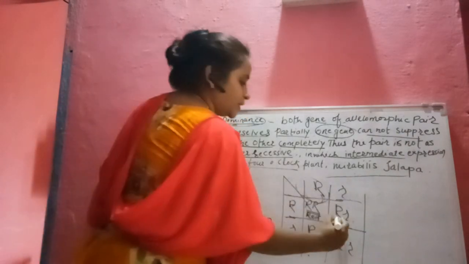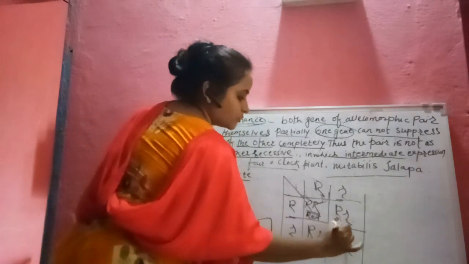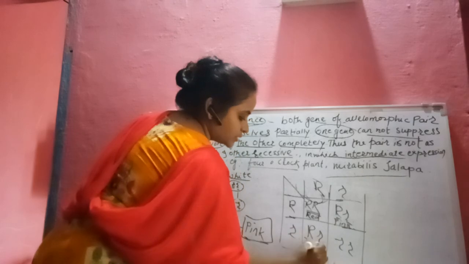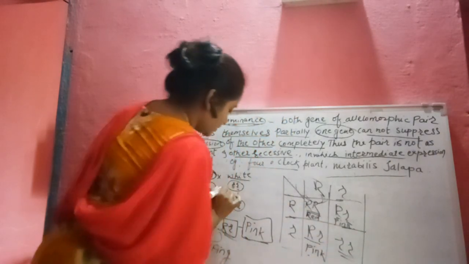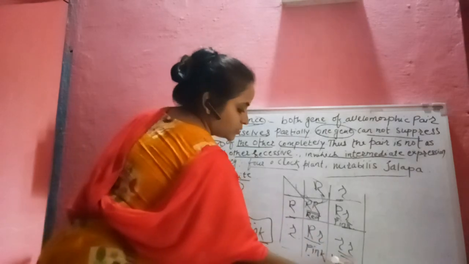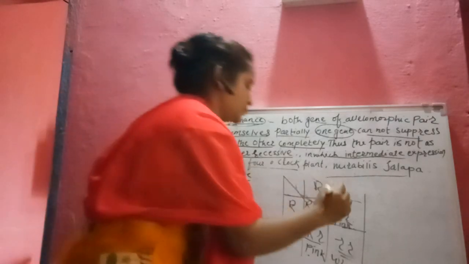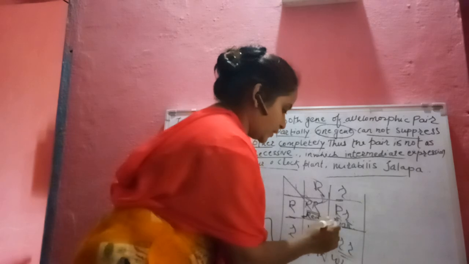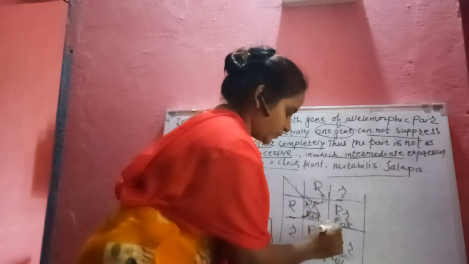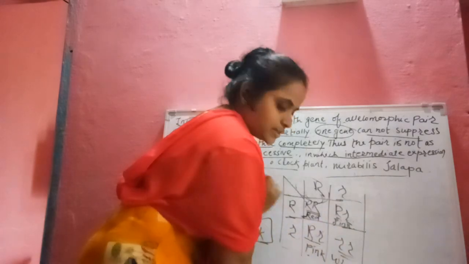Then capital R small r means what? It is the pink. And small r small r means what? White. So what is the ratio of that? That is 25 percent red color, 25 percent white color, and 50 percent pink color.